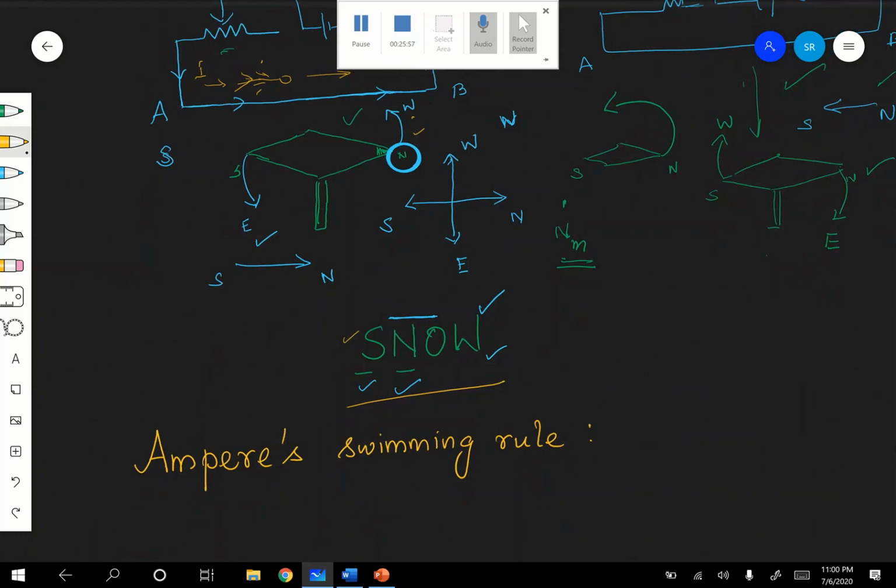Once again, if you imagine a man who is swimming along the wire in the direction of the current with his face turned towards the compass needle, so that the current enters his feet and leaves his head, then the north pole of the magnetic needle will be deflected towards his left hand.